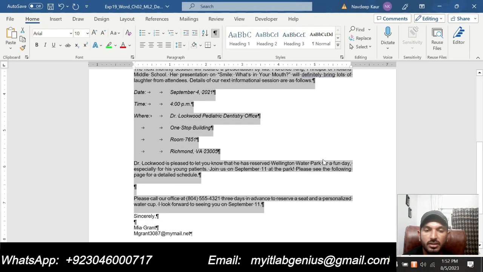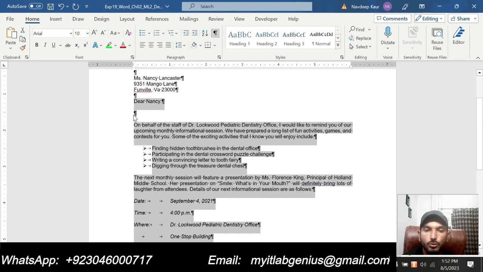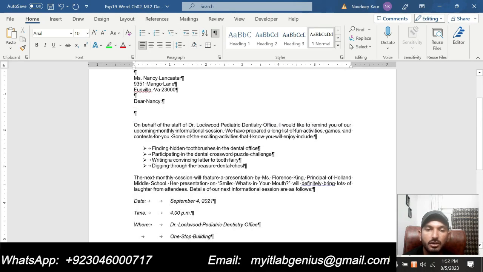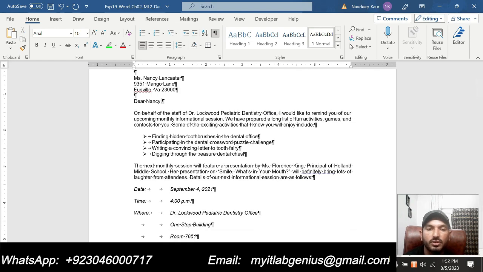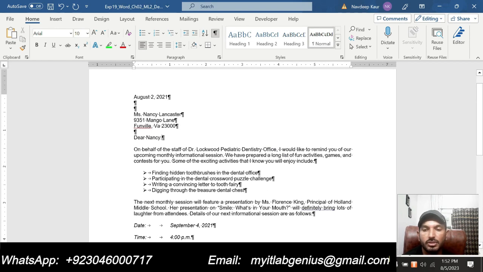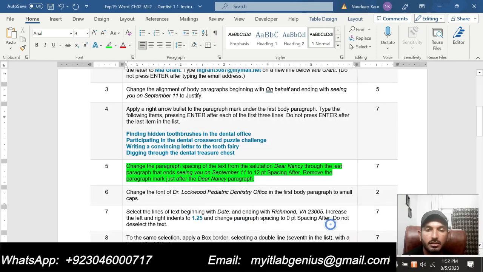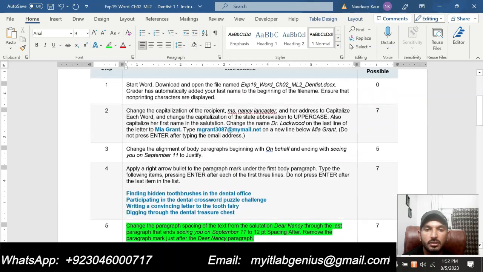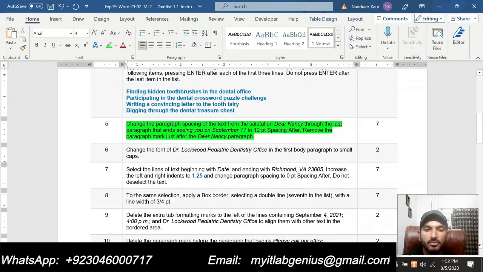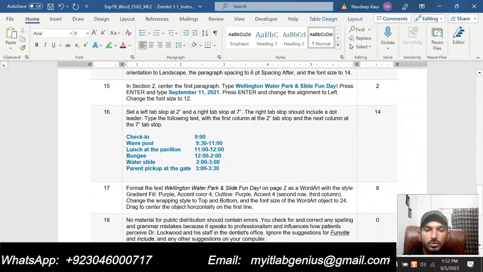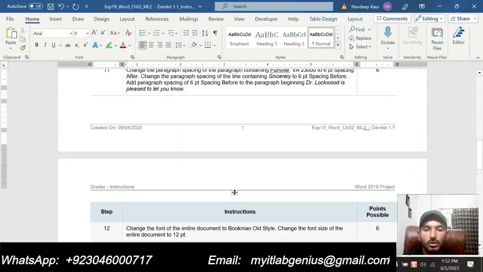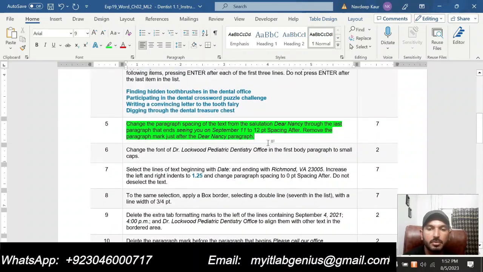So we are done with this one, and now we are supposed to remove this blank paragraph after the salutation, that is "Dear Nancy." So remove this one. That is all required in step number 5, and we are done with step number 5 now. And now I will move to the next step, that is step number 6.